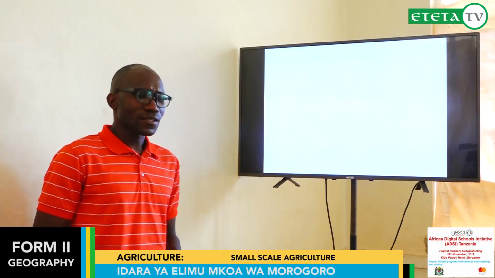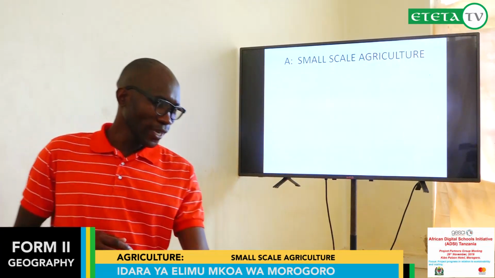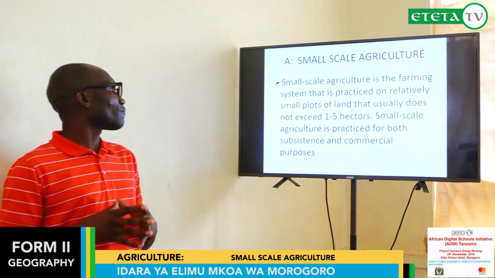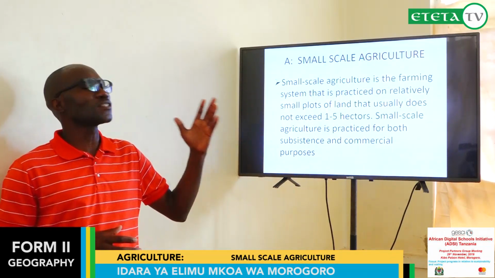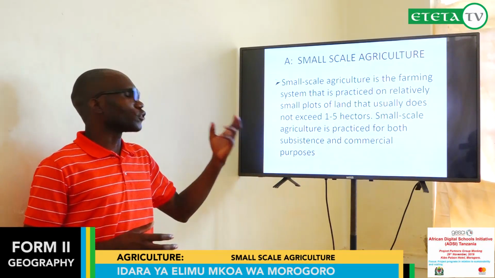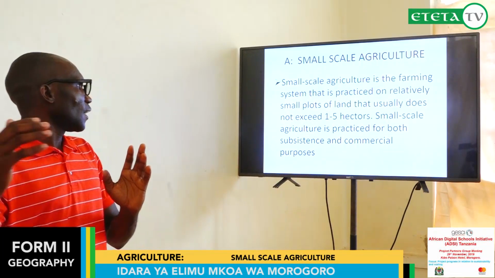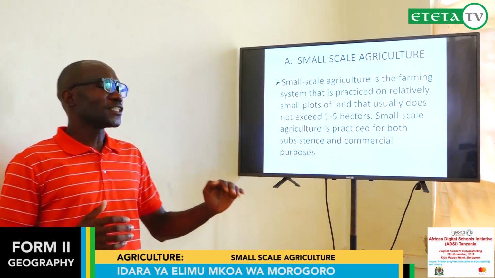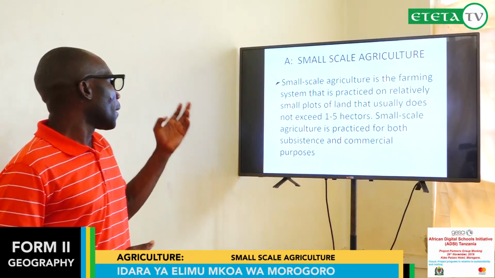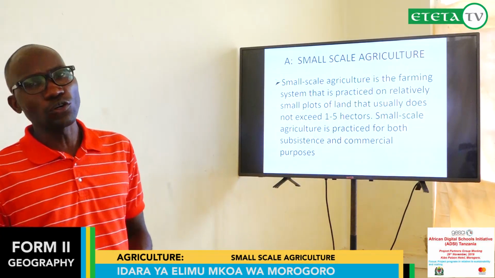Starting with small-scale agriculture, we can define it as the farming system practiced on a relatively small area or plots, which usually does not exceed 5 hectares. It is small. The purpose of small-scale agriculture is producing commercial or food crops.